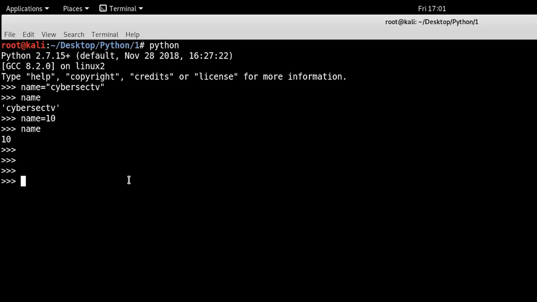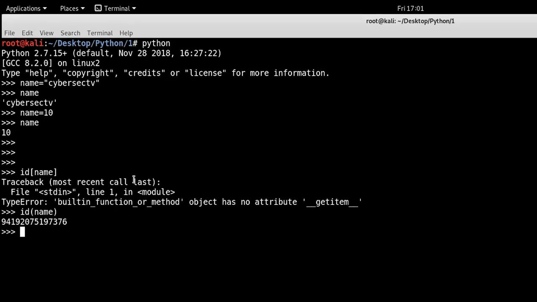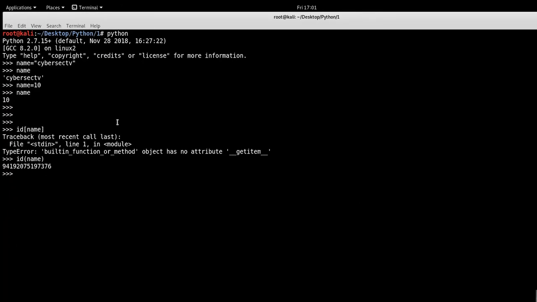So for example, if we want to see where this name is exactly located, we can look at its memory location. Oops, not like this, sorry, this bracket. So this is the actual memory location of where the name is located. You can even get the hex of the memory. So you just do this, right?